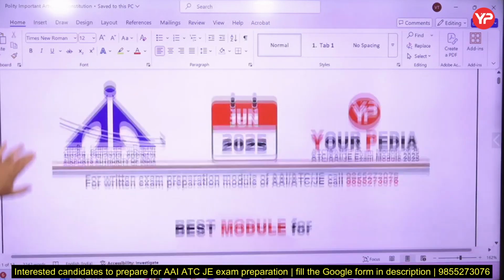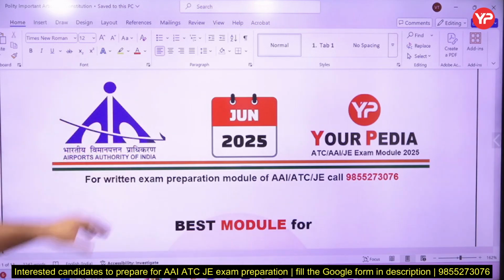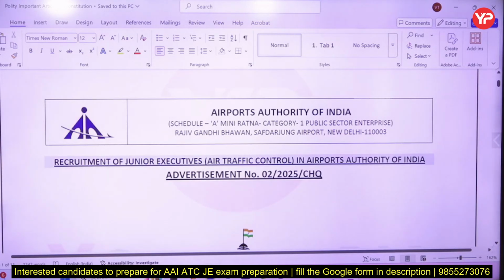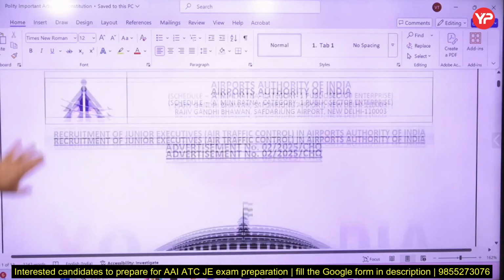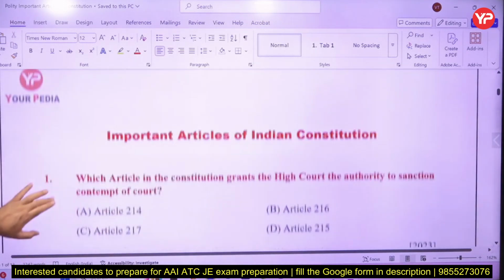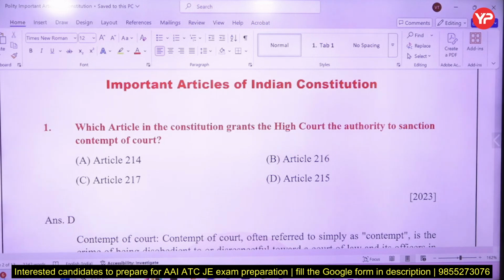I will start first with, you are watching this module for the Airport Authority of India exam, which is expected in June 2025. The Airport Authority of India did not conduct an exam in 2024, but it is conducting one in 2025. My today's lecture is about Indian polity, and we are doing important articles of the Constitution. These were the previous year's questions asked from the articles, and the articles they asked were important. You need to have some idea and memorize more than 50 articles to answer these kinds of questions.